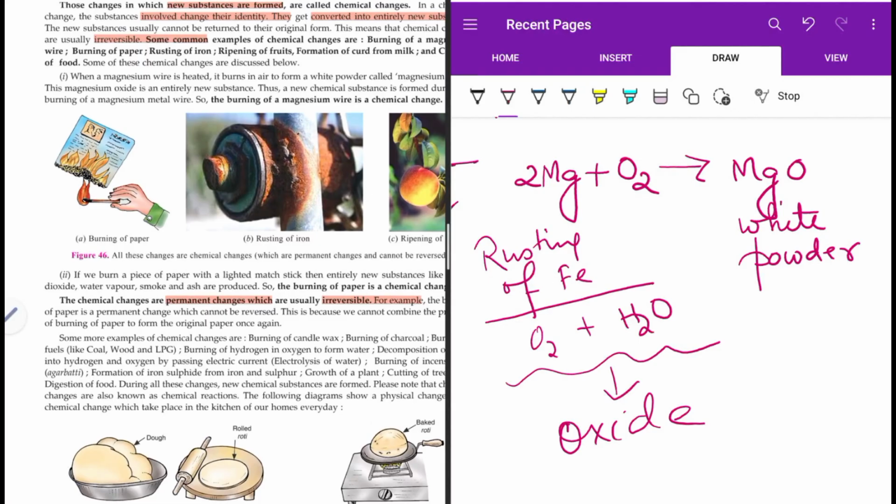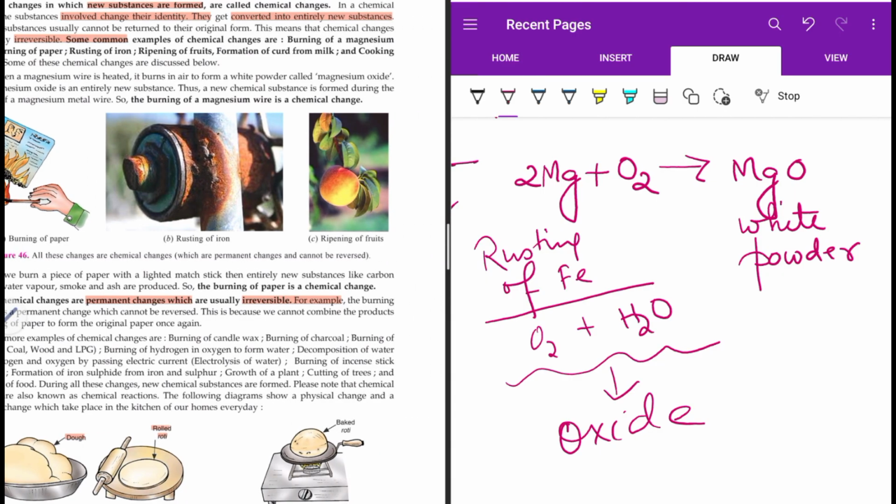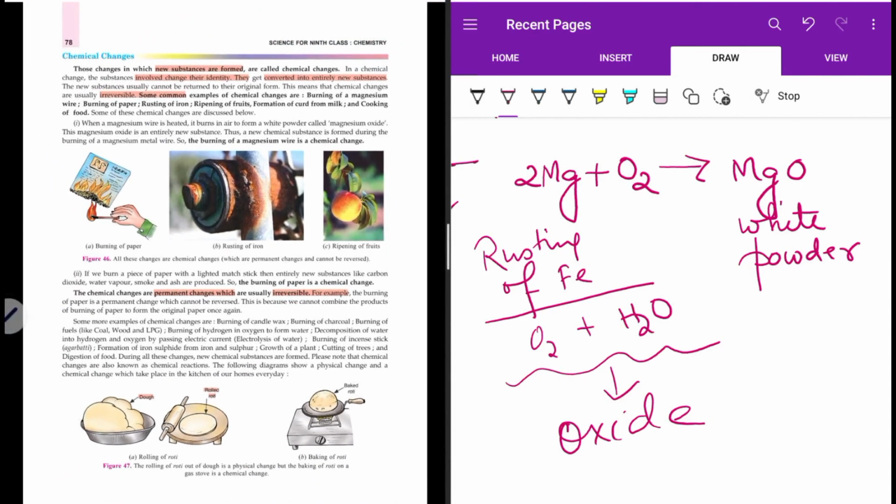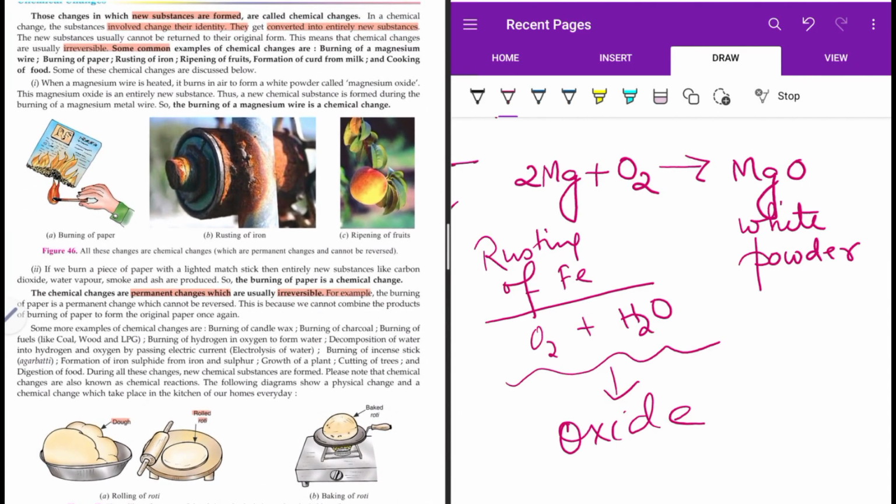This is an interesting example given from your kitchen. When you have dough and you roll it into a roti, if we say give me back the dough, you can take all those rolled rotis, mash them again and try to form the dough again. But once the roti is baked and I say, no, I want the dough back, you actually cannot. So the first example was a physical change. The next example is a chemical change.